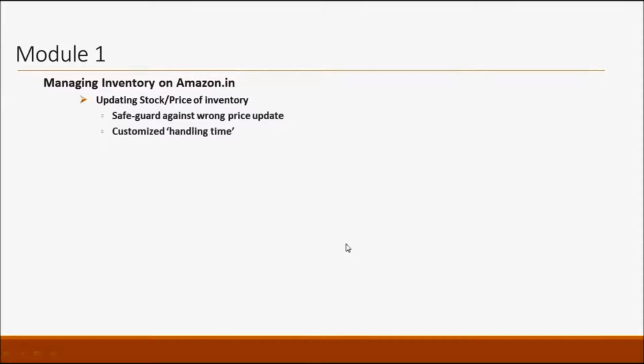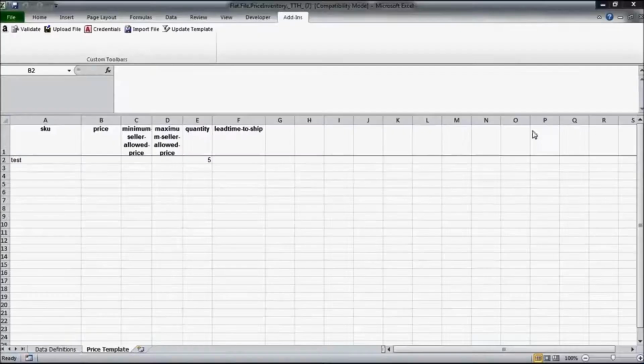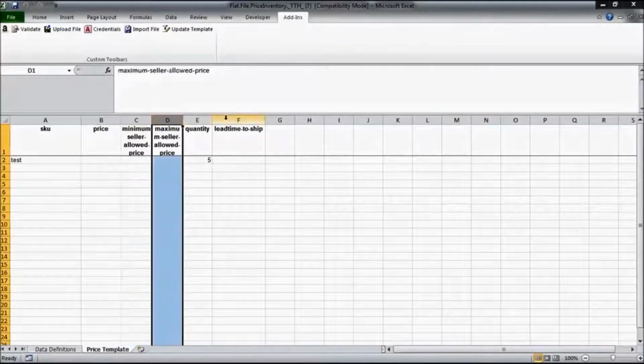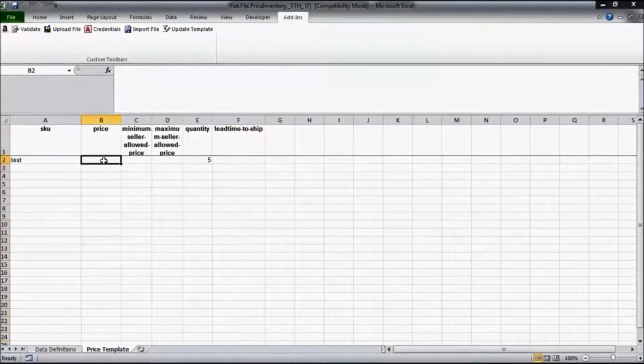Now there are 2 additional benefits of using the price and quantity update file. A, it can safeguard you against a wrong price update, and B, it allows you to customize the handling time for your products. Let's see how we can do that. Okay, as we saw before, there were 3 other columns in the price and quantity file that we did not use. We only used the SKU code, the price, and the quantity columns.